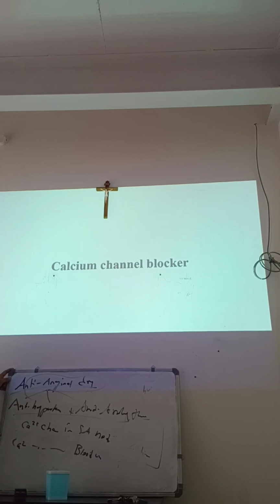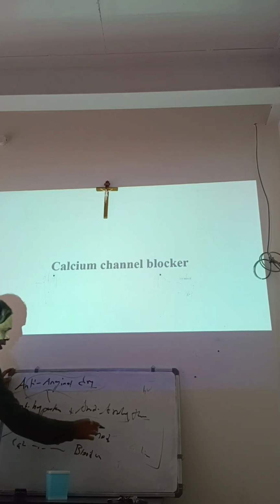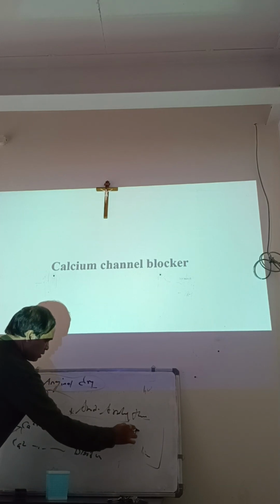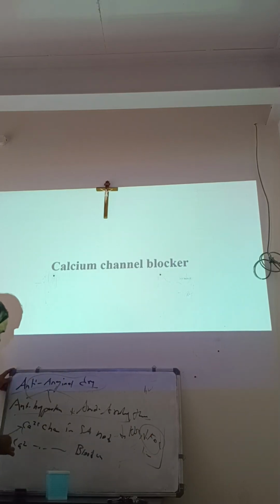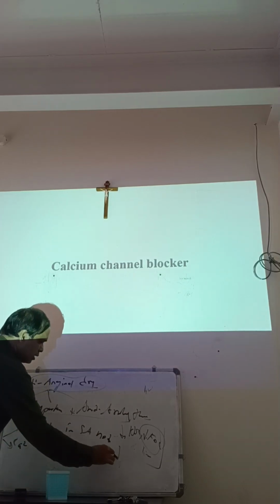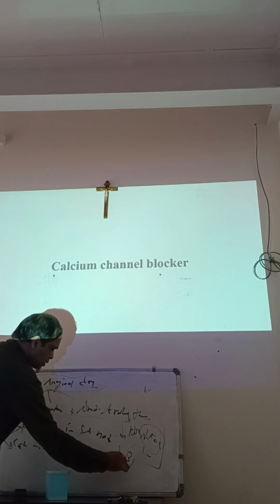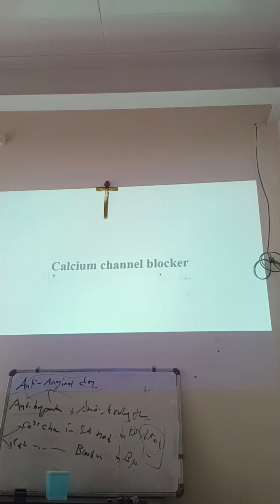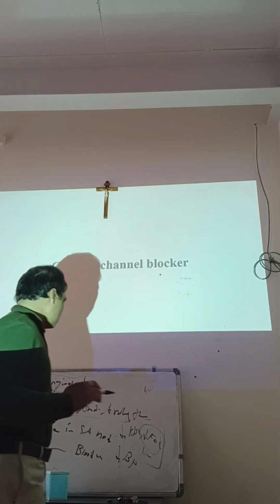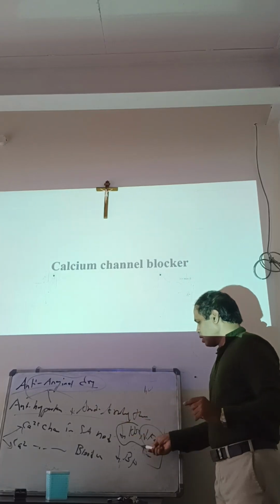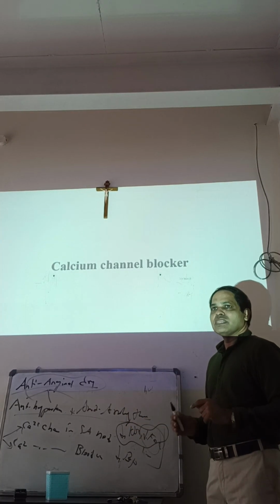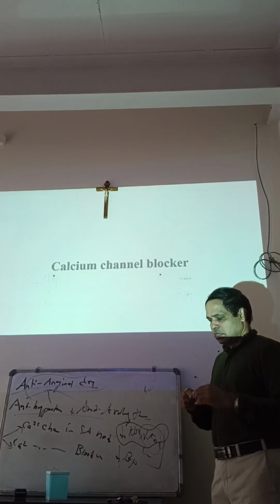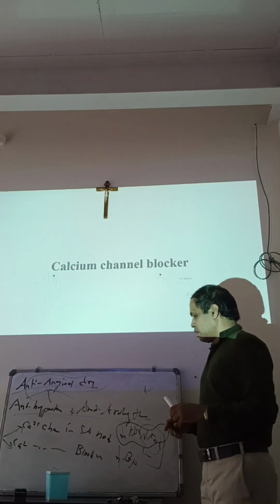Once the calcium channel in the SA node is blocked, it decreases heart rate and decreases force of contraction. Once it blocks the calcium in the blood vessel, it decreases blood pressure. This is something to do with the conduction of the impulse, and this is something to do with the blood pressure. It has both actions.